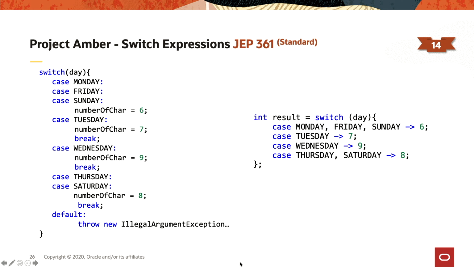You can also notice that we can use multiple labels. So case Monday, Friday, and Sunday, that's way clearer than what we have on the left side. Not only that, we don't have a default branch. And if we had one, the compiler would complain, because the compiler knows that we are doing a switch on an enum. So it knows all the values of the enum, so it knows that we are doing an exhaustive test. So it will complain, saying that the default branch will never be reached.